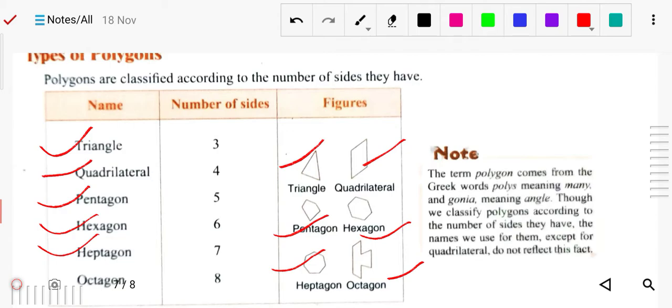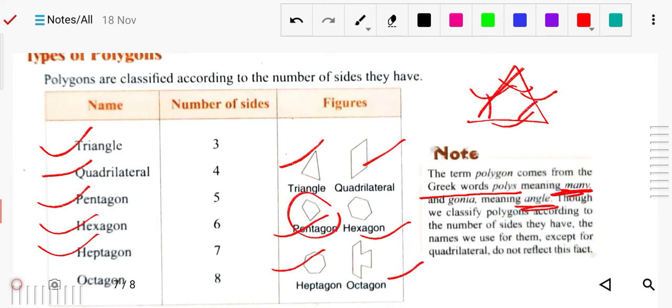Now you can also note down that the term polygon comes from the Greek word polis. Poly means many, and gonia means angle. So polygon means there are many sides and many angles. Suppose it is a triangle, there are 3 sides and also 3 angles. In the pentagon you can see 5 sides, so there will be 5 angles also.